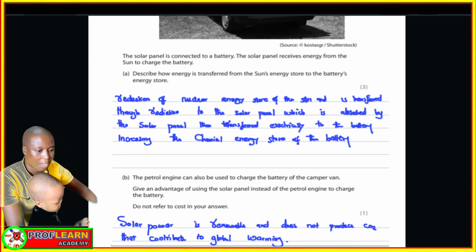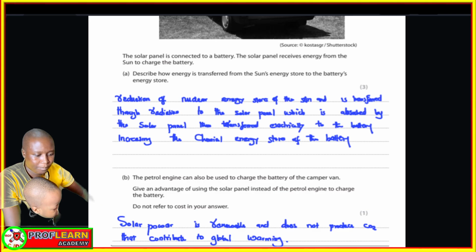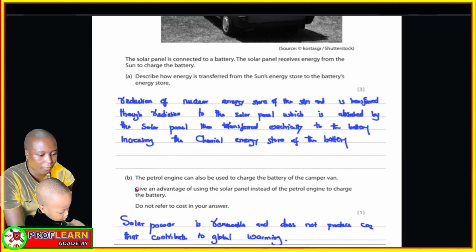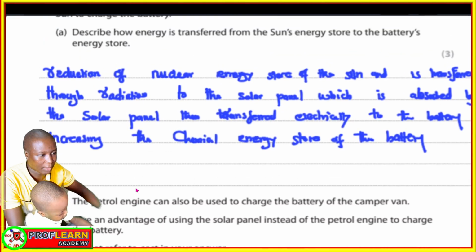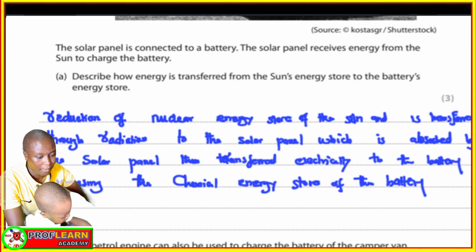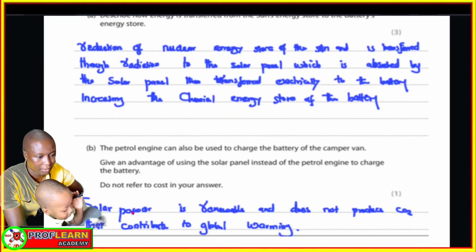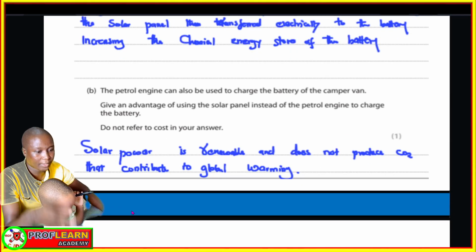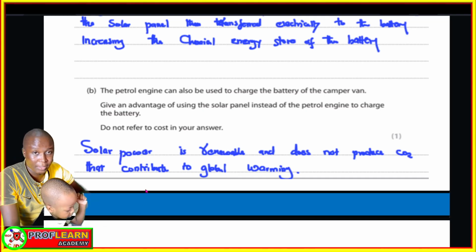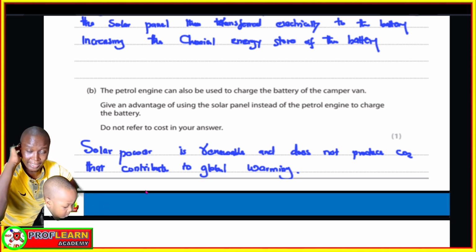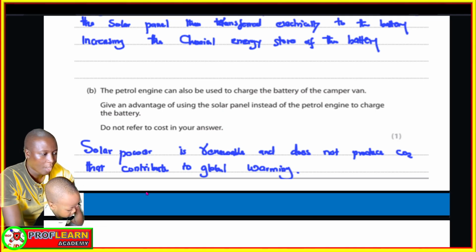Focus here. So it increases the chemical store of the battery. Basically, that is exactly what a candidate was supposed to have mentioned in this question in order to earn the marks. An advantage of using a solar panel instead of petrol is that solar energy is a renewable form of energy, and it can be used endlessly. It can be used forever without being depleted. So this is an advantage.